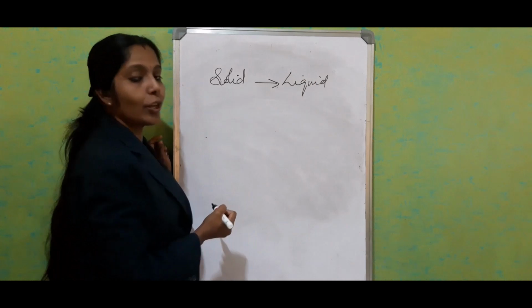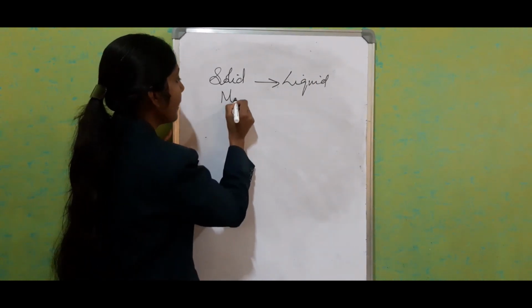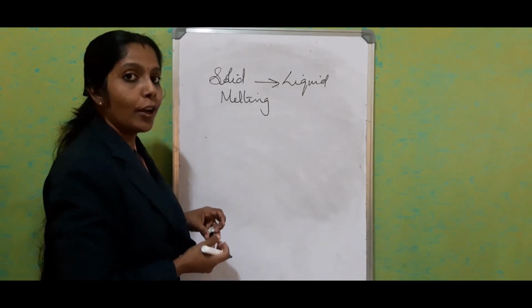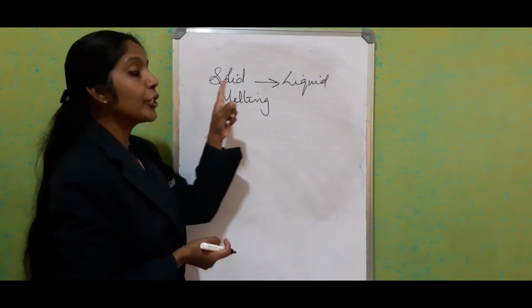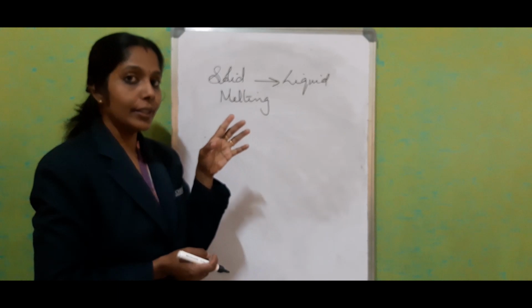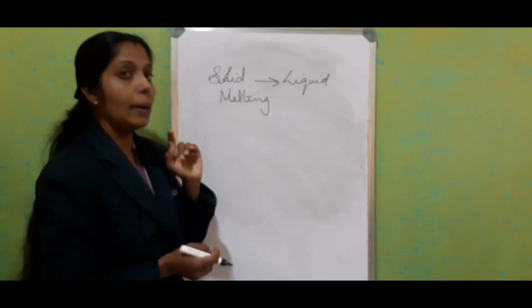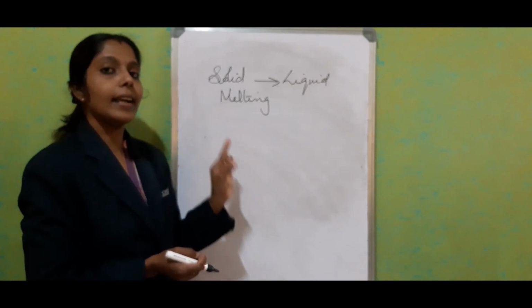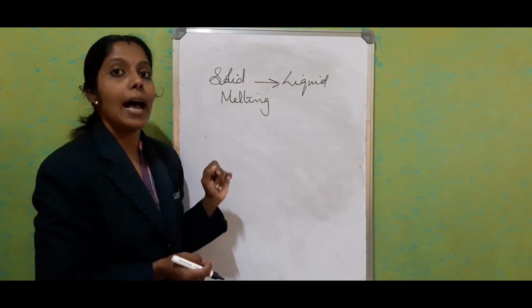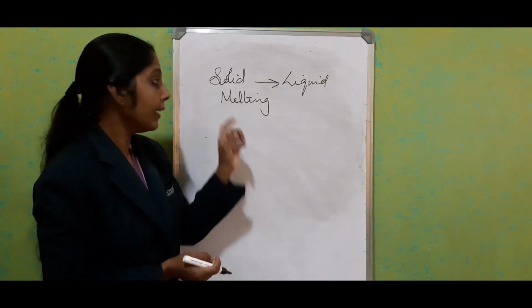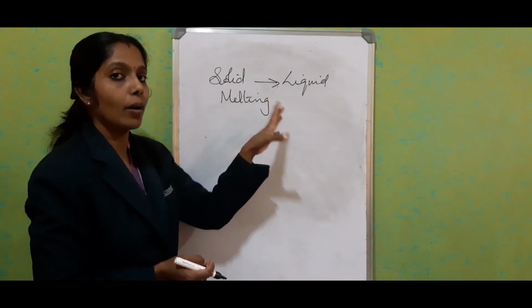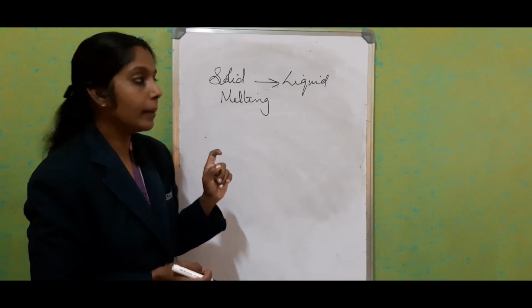So the first process, solid to liquid, we call melting. What is melting? It is the process of phase change from solid to liquid at a constant temperature. And what is the melting point? The temperature at which this process happens is called the melting point.